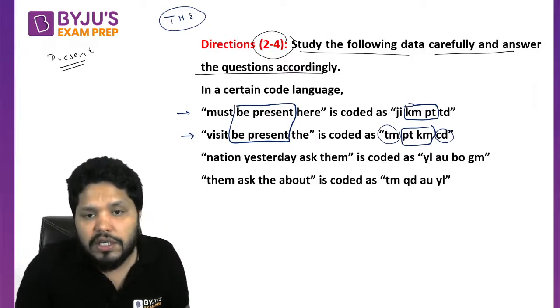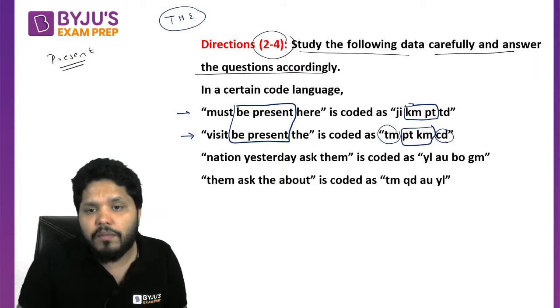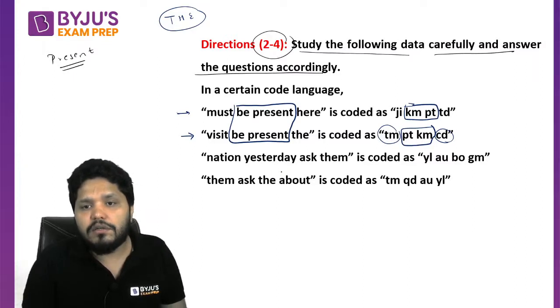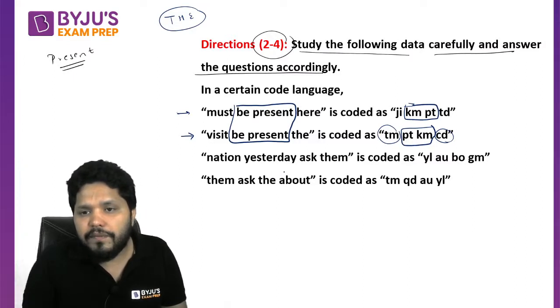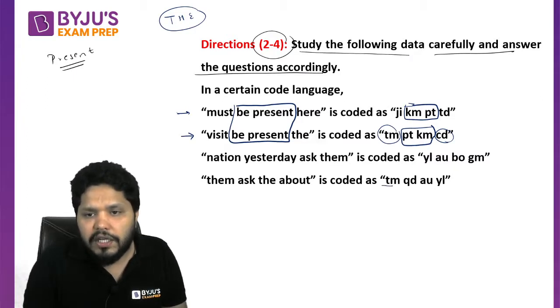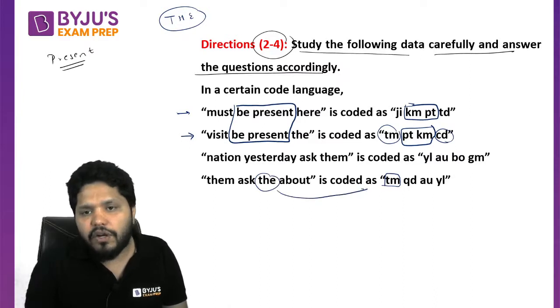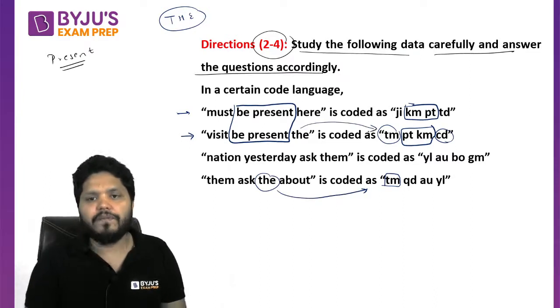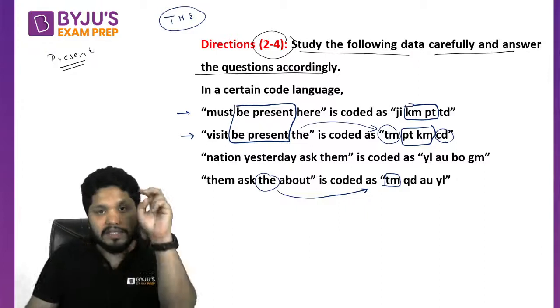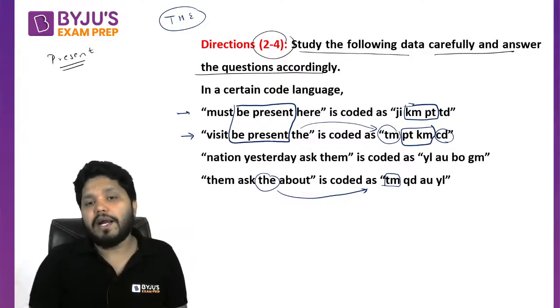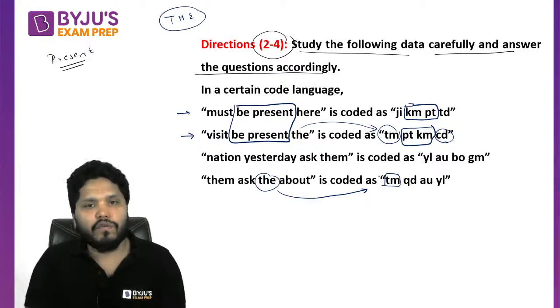Now if you see, is 'the' common anywhere or is 'visit' common anywhere? Yes, tm is here, and 'the' is also present, that means the code for 'the' must be tm only. Getting the logic? 'The' is present in second statement and the fourth statement, and the common code here is tm, which is going to be the code for 'the' only.